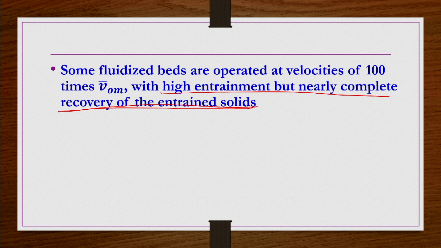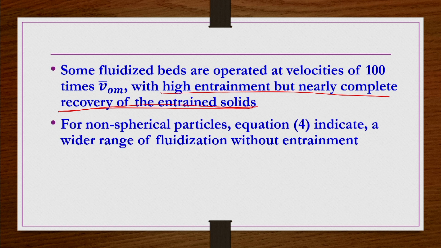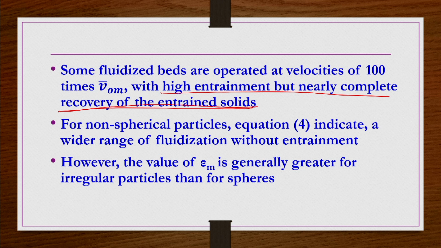Okay. Once we develop the minimum fluidization equation, the generalized equation, after that this discussion we are doing for a small Reynolds number. We are going to do it for high Reynolds number cases also, where you don't need to give such a high number of times the minimum fluidization velocity in general. Okay. That we are going to see anyway. For non-spherical particles, the equation 4 that we developed indicated a wider range of fluidization without any entrainment. However, the value of epsilon m is generally greater for irregular particles than for spheres. These two points are in general from experimental observations.